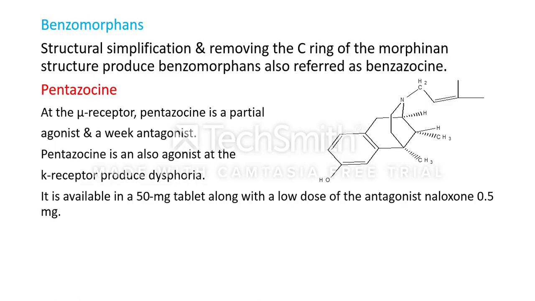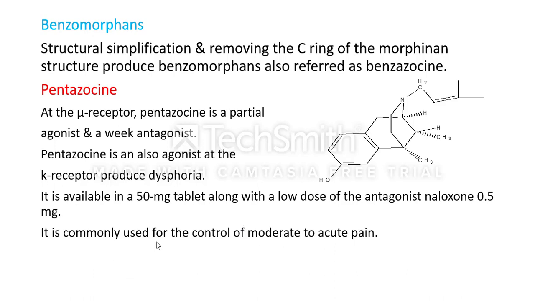Pentazocine is available in the market as 50 mg tablets. It contains naloxone at a low dose of 0.5 milligram. Naloxone is an opioid antagonist, so the tablet contains 50 mg of pentazocine along with a low dose of the antagonist naloxone.